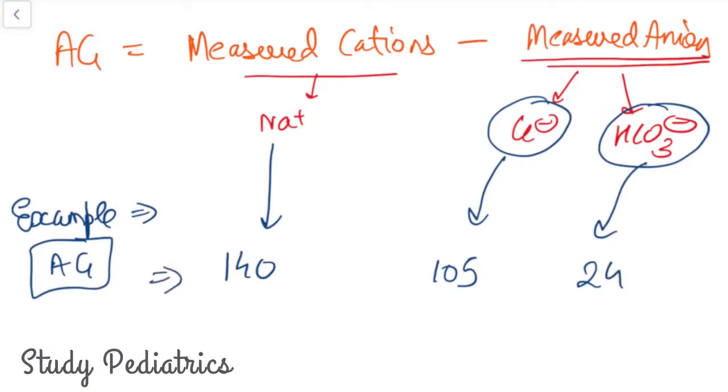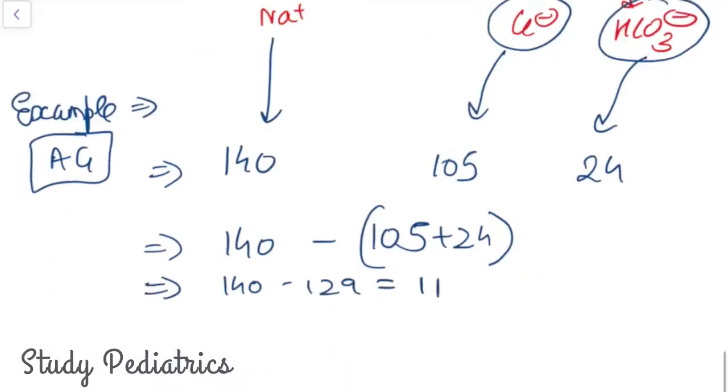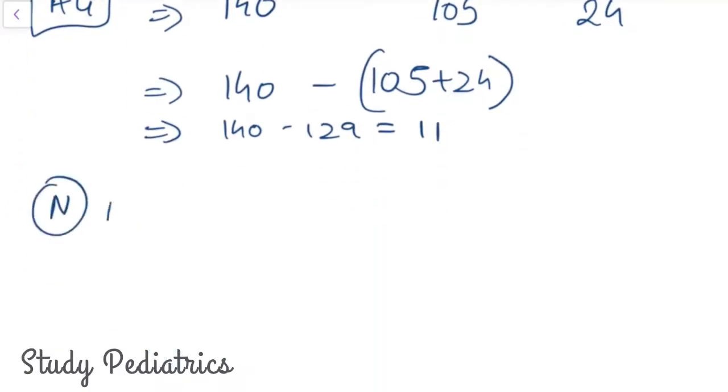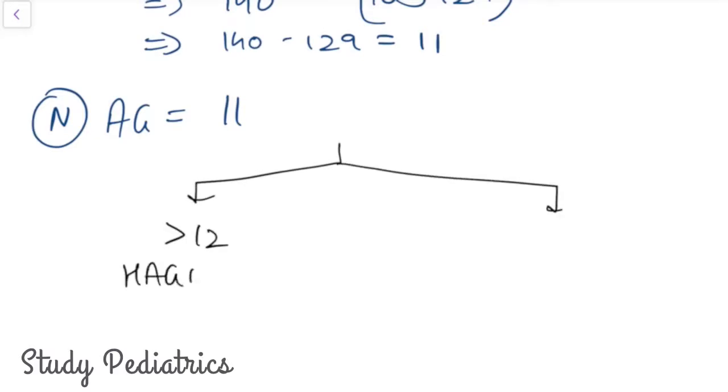Now let's take the difference: 140 minus 105 plus 24, that is 140 minus 129, which comes out to be 11. Hence the normal anion gap is equal to 11. Therefore we can now differentiate: HAGMA is a high anion gap of more than 12, and less than 12 is a normal anion gap.